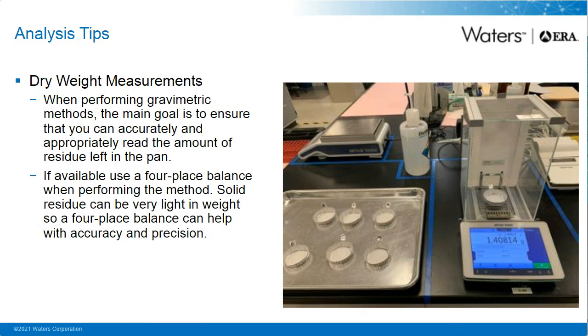Dry weight measurements. When performing gravimetric methods, the main goal is to ensure that you can accurately and appropriately read the amount of residue left in the pan. If available, use a 4-place balance when performing the method. Solid residue can be very light in weight, so a 4-place balance can help with accuracy and precision.